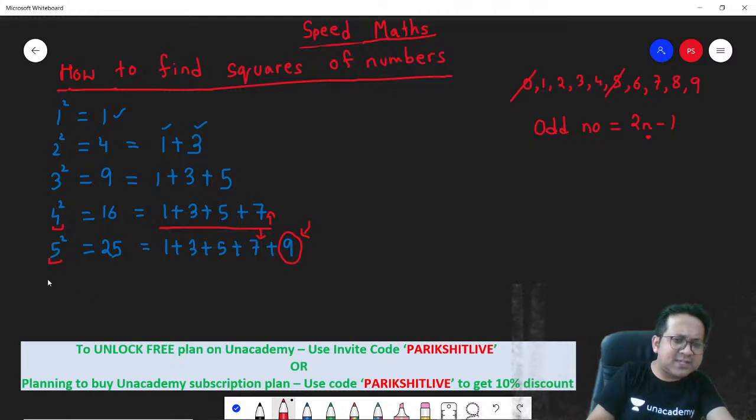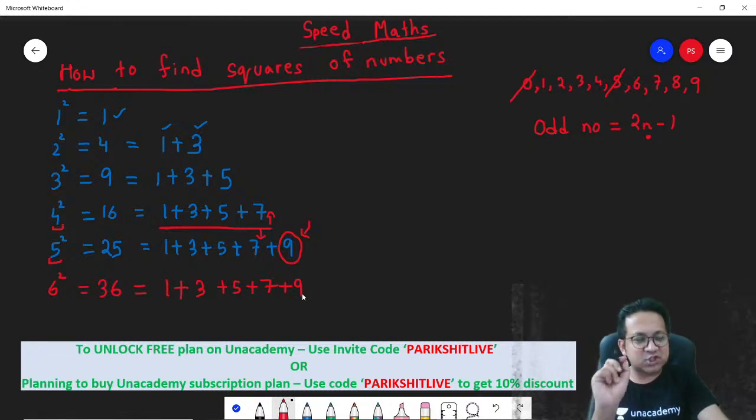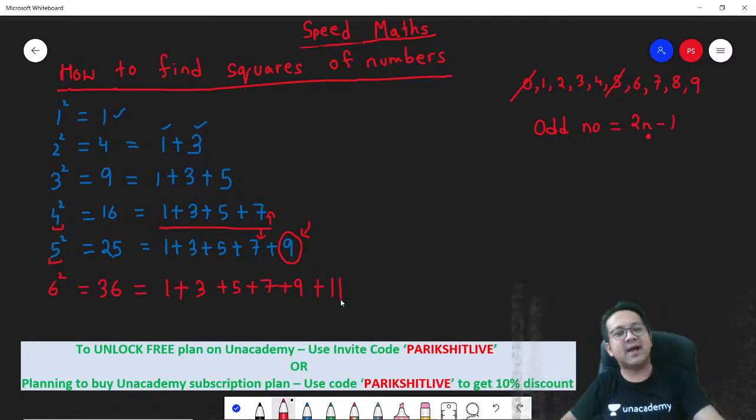Similarly, if I were to ask you what is 6 square, all of us know what is 6 square, but the beauty is that 6 square is the same as 5 square. All of these numbers up till 9 are the same. One extra number will come. What is that extra number? The sixth odd number. What is the sixth odd number? 2 into 6 minus 1, 11. That's your answer. So this is a very simple logic, right?